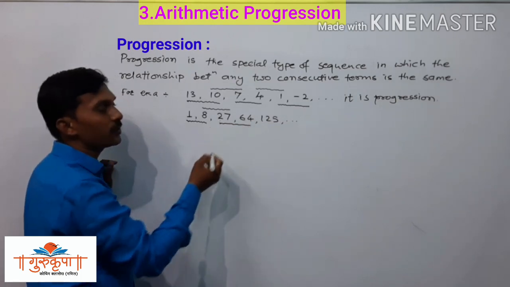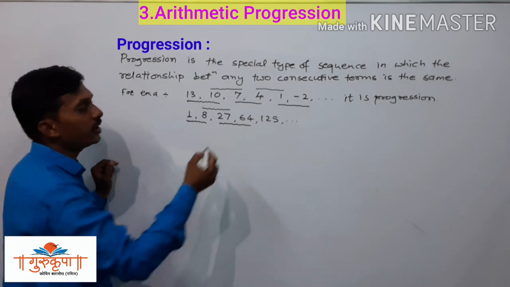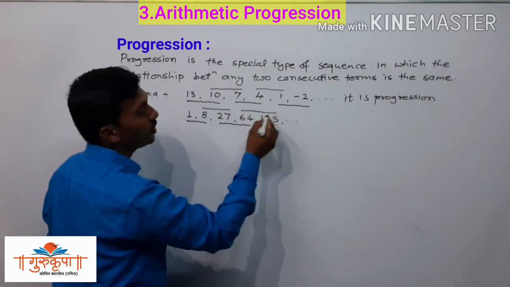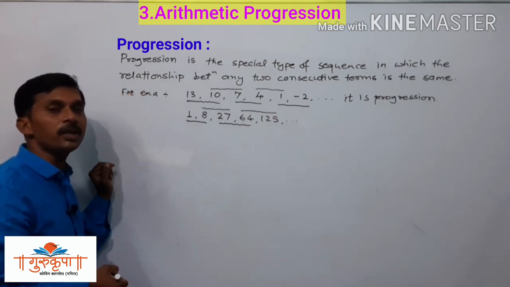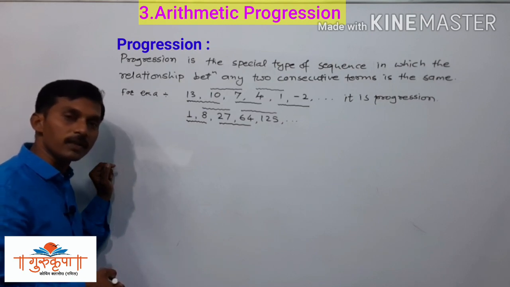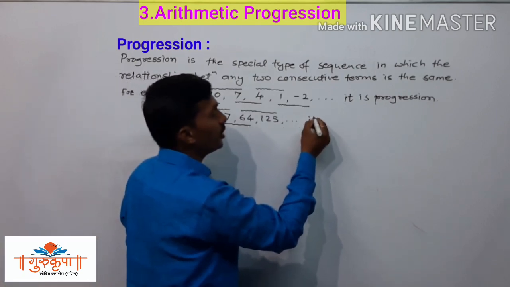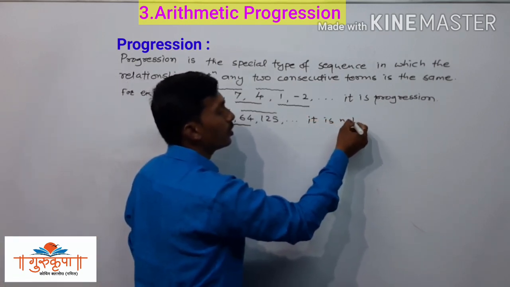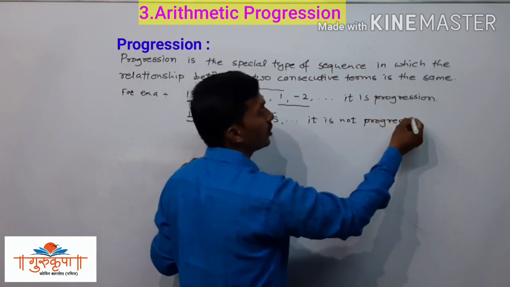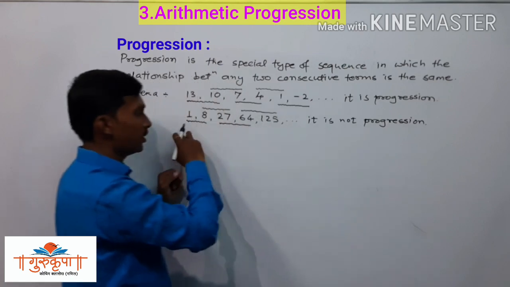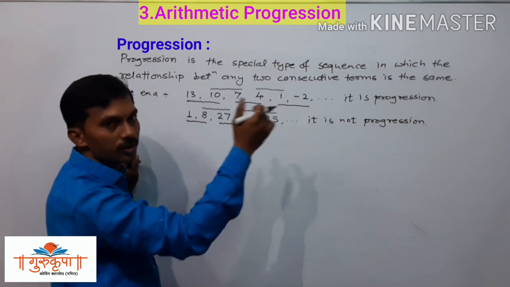Between 27 and 64 again a different relationship is there, and here also. Since everywhere the relationship between any two consecutive terms is not the same, it is not a progression. The given sequence is a sequence, but that sequence is not a progression.